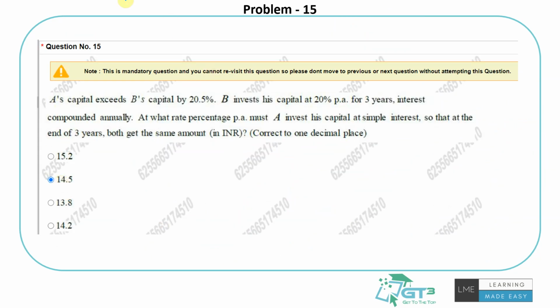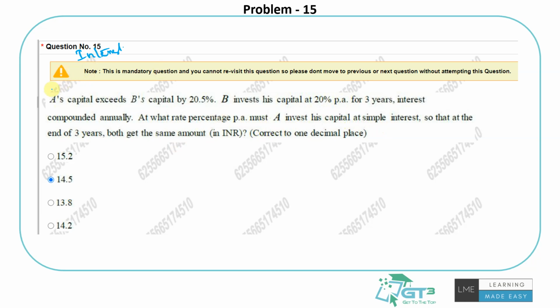So this one is again like percentages with simple interest, mostly an interest sort of question. Again, I've just accidentally taken it with the answer marked. A's capital exceeds B's capital by 20.5%. B invests his capital at 20% per annum for 3 years. At what percent must A invest at simple interest to get a similar amount?